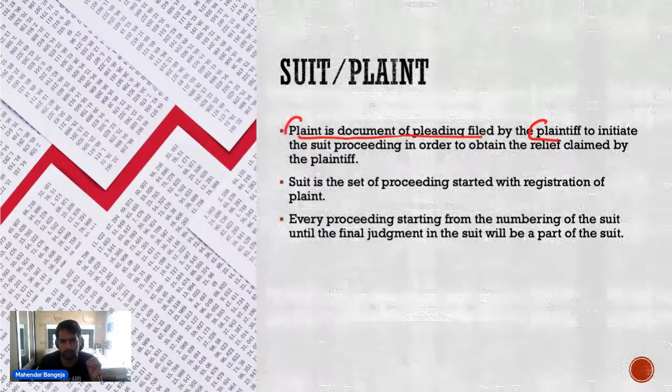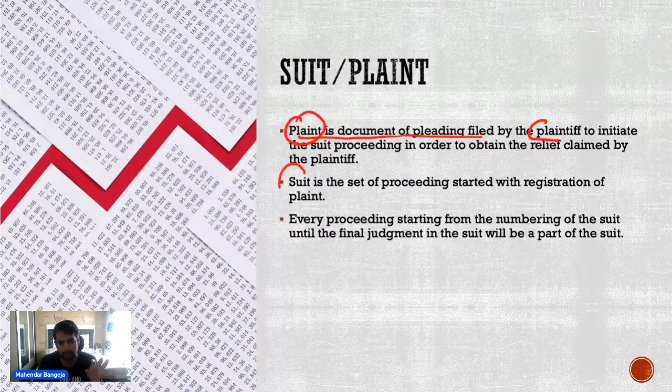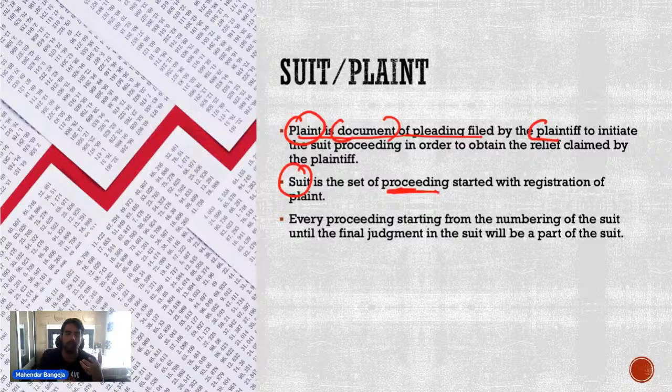Now what is the difference between a suit and a plaint? See, suit is the proceedings and plaint is the document that is filed for pleading. So suit is a set of proceedings and plaint is a document of pleading.